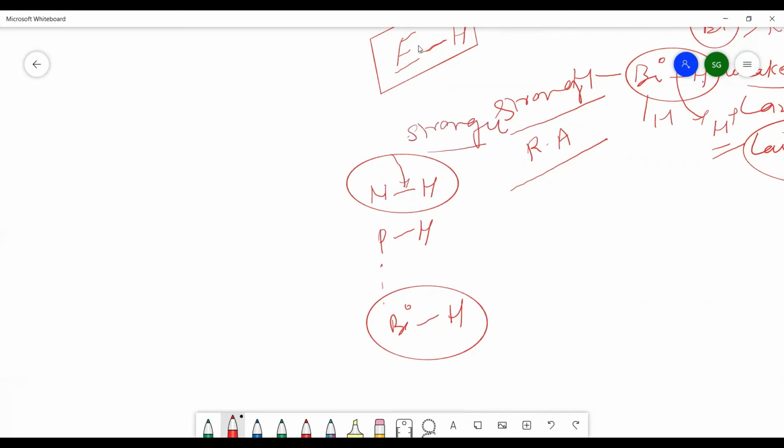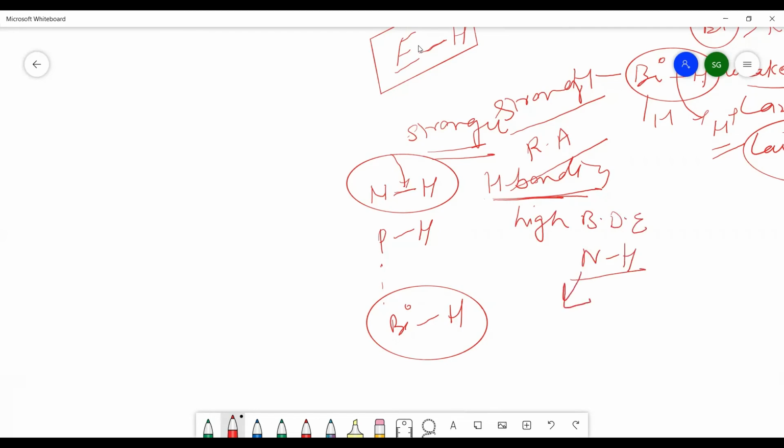A mistake people make here is to say that the N-H bond is hydrogen bonding. That applies when we are discussing physical properties like melting point and boiling point. Here we will not consider hydrogen bonding. The reason given in an MCQ or assertion reasoning may be that it is due to the formation of hydrogen bonding, and most people will think, yes, in NH3 there is hydrogen bonding. Yes, there is hydrogen bonding in NH3, but here the reason is the high bond dissociation energy of the N-H bond because of the small size of nitrogen. These are small points which are not written in the books.